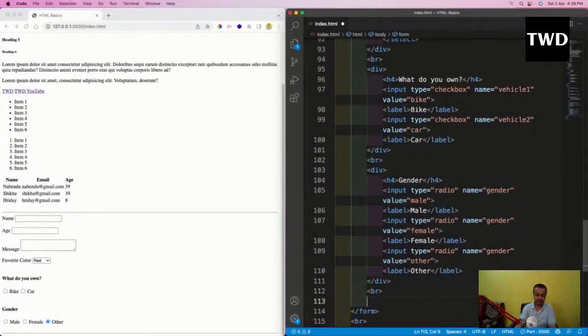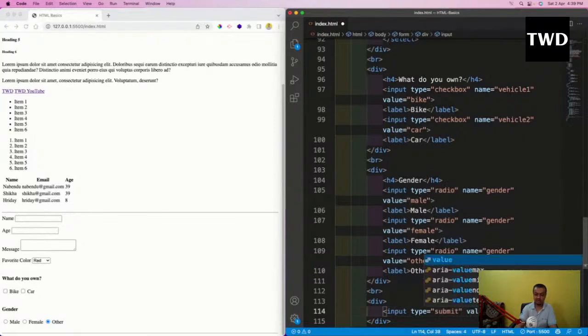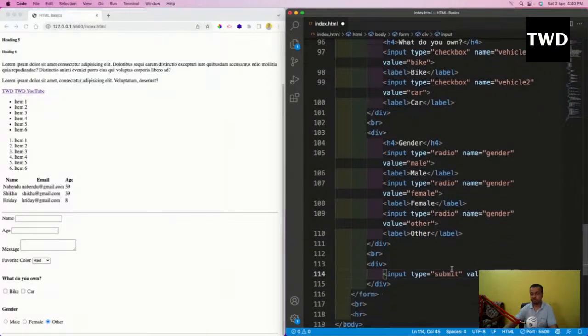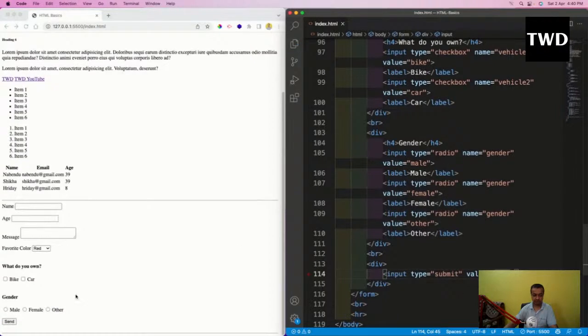Again I'll do the BR, again I'll do a div, and again I'm going to do an input type is submit, and value is equal to send. Input type submit is a special type of button. It will create a button like this. Now the button value is send, so it will create it like this.